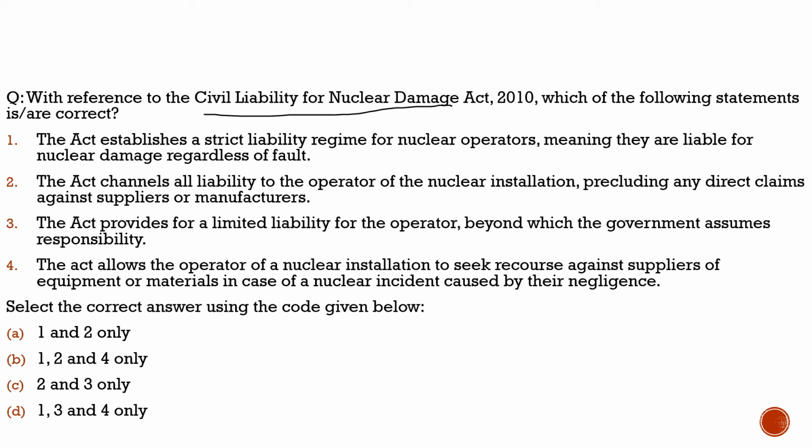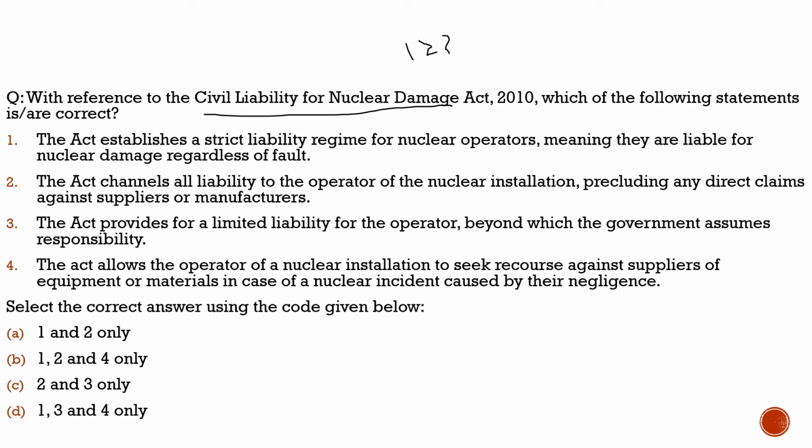Because recently, when the Union Finance Minister tabled the budget in Parliament, she said the government intends to amend the Civil Liability for Nuclear Damage Act 2010. We signed the 123 nuclear deal with the USA, under which the USA would provide technology and help us develop the civil nuclear program.